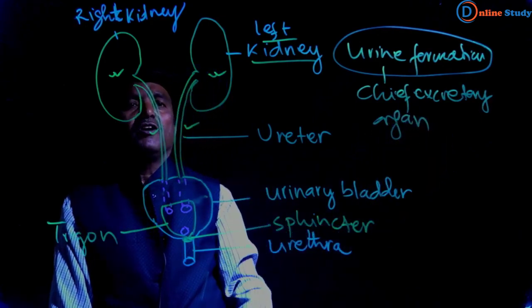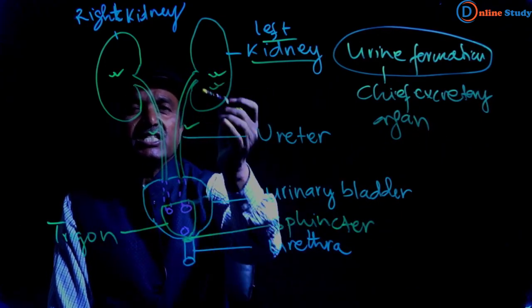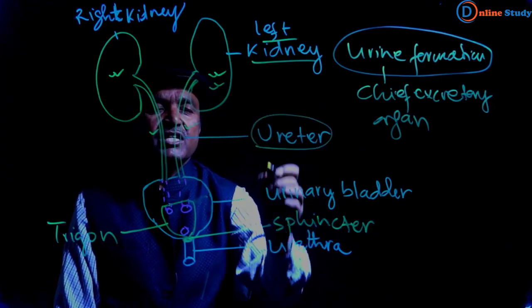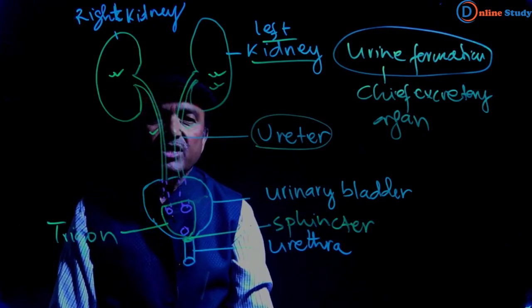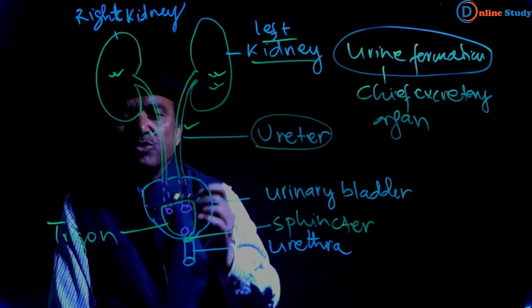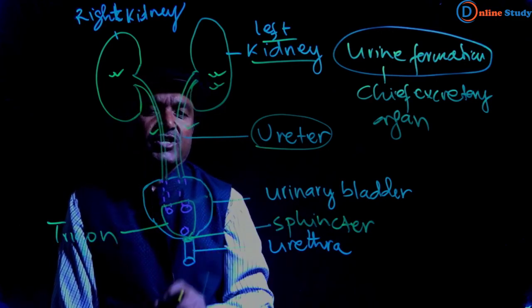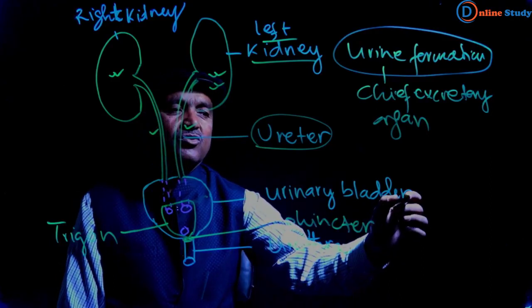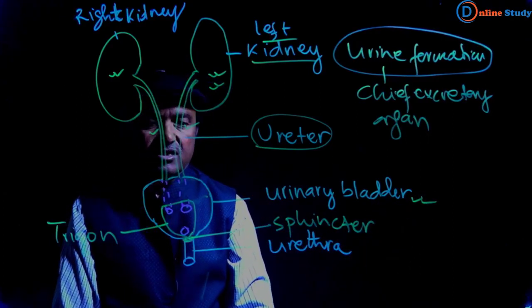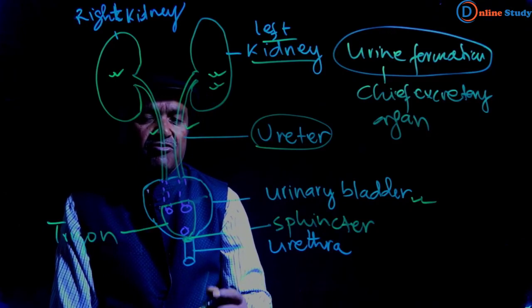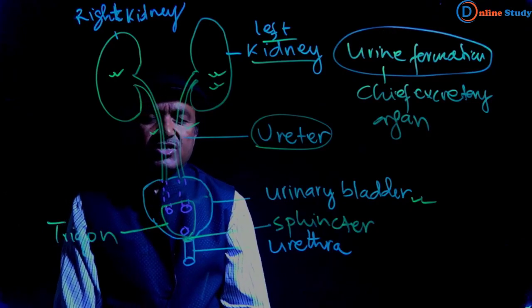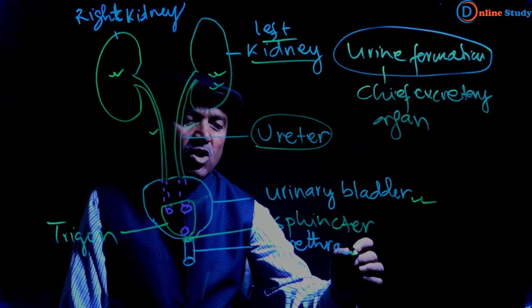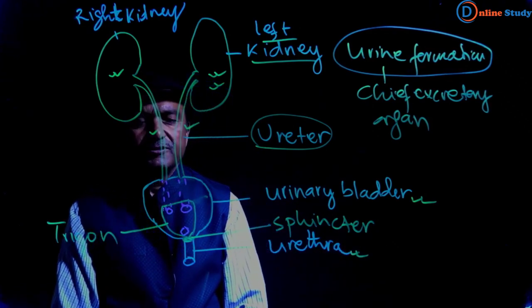The urine formed inside the kidney is taken outside the kidney through a tubular structure that is known as the ureter. Urine is stored in a sac-like muscular structure that is known as the urinary bladder. From the urinary bladder, the structure which takes urine outside the body is called the urethra.